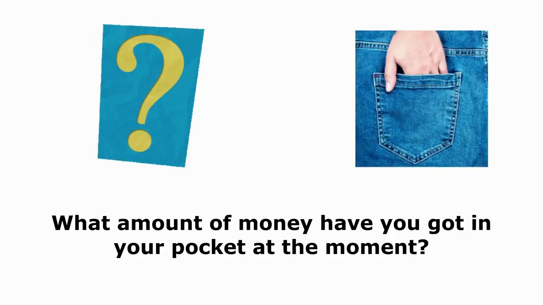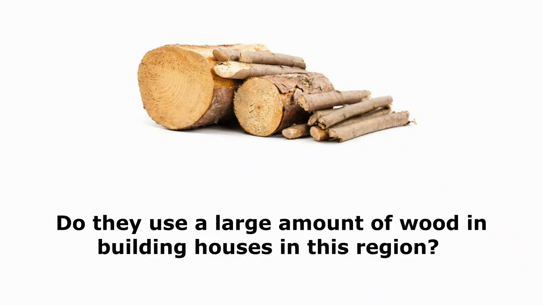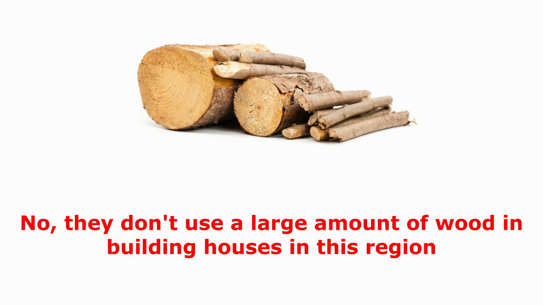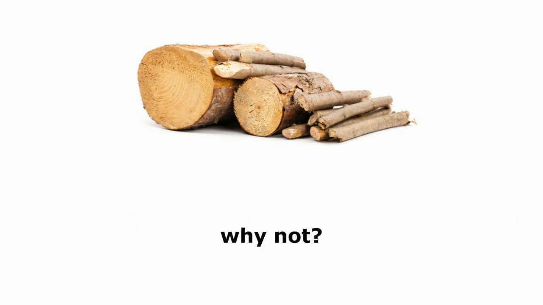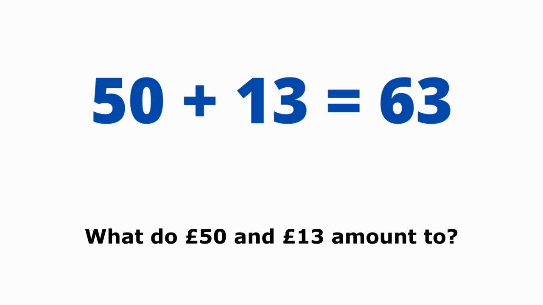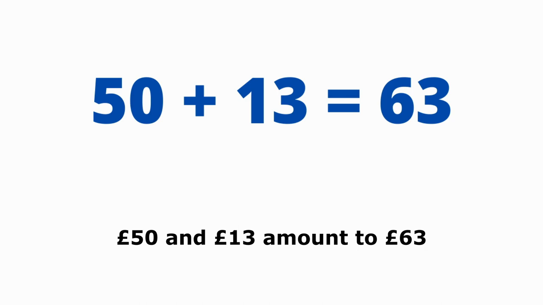Amount. Amount to. What amount of money have you got in your pocket at the moment? I've got about £5 in my pocket at the moment. Do they use a large amount of wood in building houses in this region? No, they don't use a large amount of wood in building houses in this region. Why not? Because it's expensive. What do £50 and £13 amount to? £50 and £13 amount to £63.